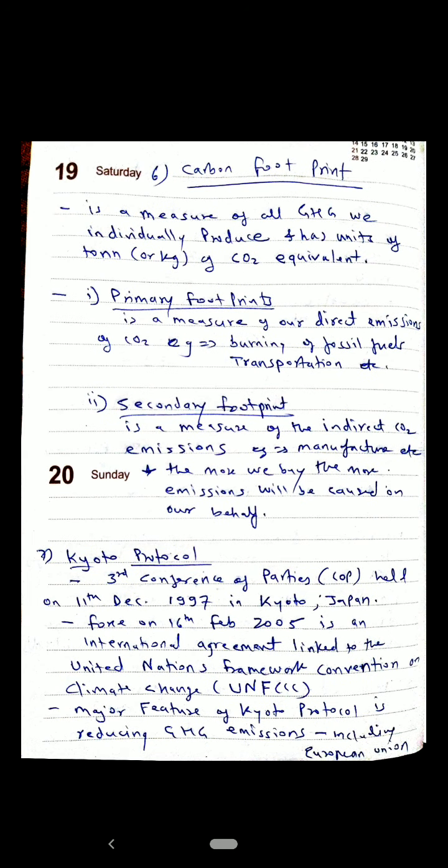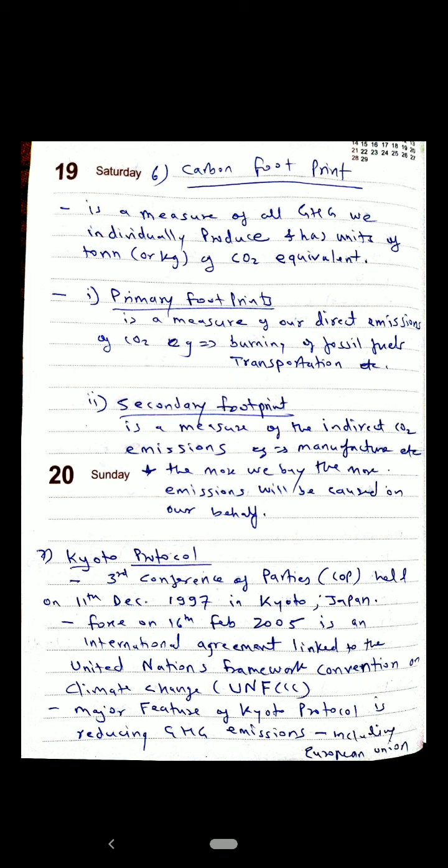So the next point is the carbon footprint. What is this carbon footprint? It is the measure of all greenhouse gases we individually produce and has a unit of tons or kgs of CO2 equivalent. There are two types of carbon footprints, primary footprints and secondary footprints. Primary footprints are those directly emitted by us, such as burning of fossil fuel for energy generation, and using transportation.